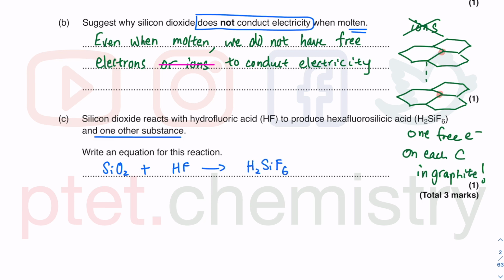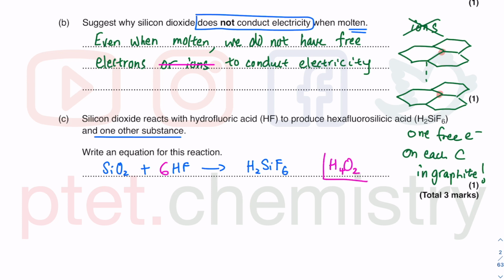H2SiF6. First thing I realize is there are 6 fluorines on the right hand side. So I must have 6 fluorines by having 6 HF. And there's 1 silicon, so this must be 1. So there are 2 oxygens, O2. There is already H2 here. There is H6 here. So I just need 4 more hydrogen.